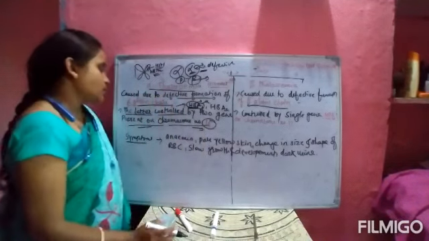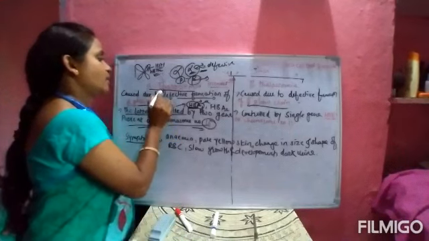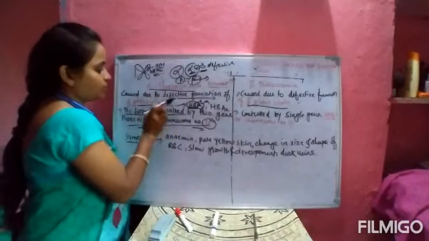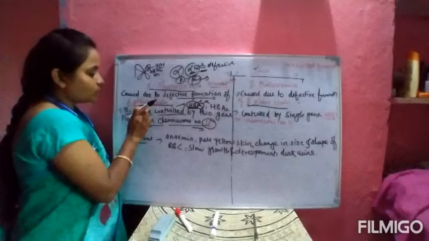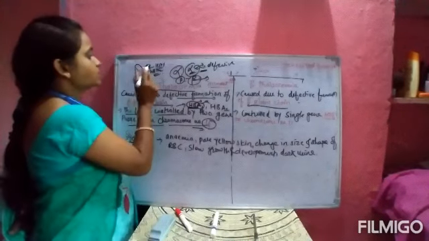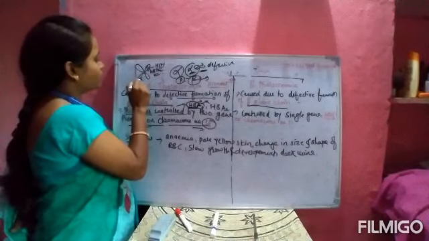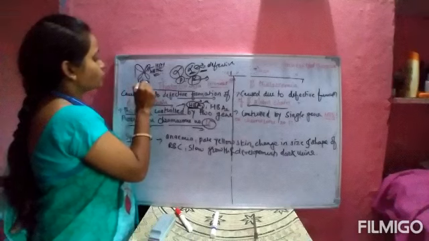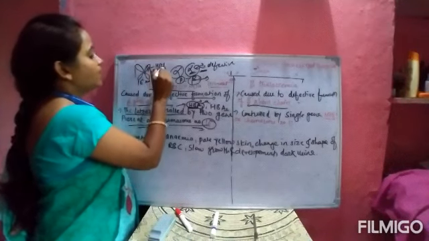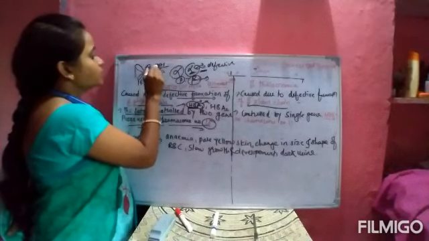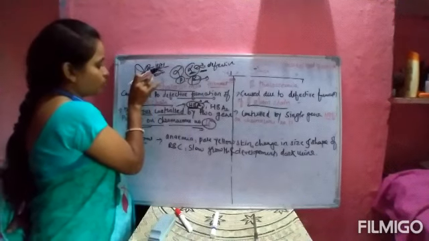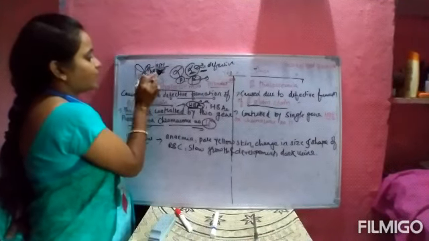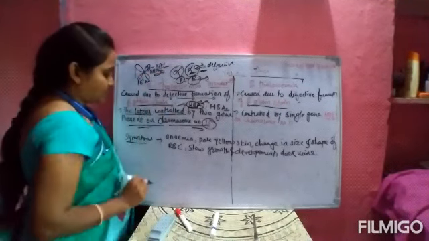Understand what we are saying? Alpha thalassemia is caused due to the defective formation of the alpha chain, because on chromosome 16 these 2 defective genes, HBA1 and HBA2, are present, and they cause alpha thalassemia.